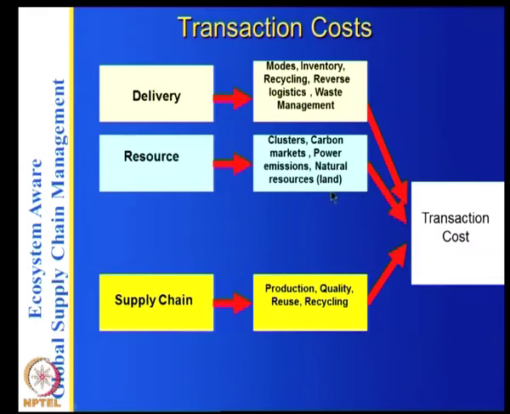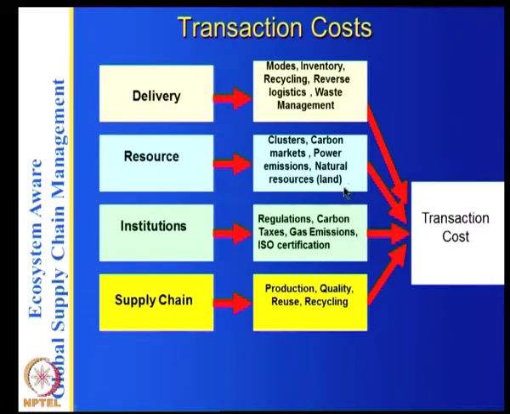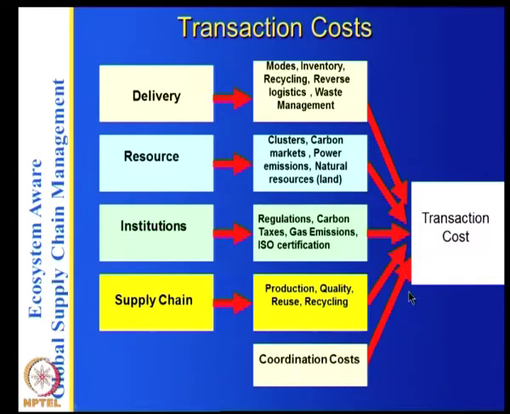In the resources, you have the clusters, carbon markets, power emissions, natural resources, land, water, and so on. In terms of the institutions, you have regulations, carbon taxes, gas emissions, ISO certification, and so on. And finally, you have the coordination costs. So you have to add all these costs and estimate your transaction cost.